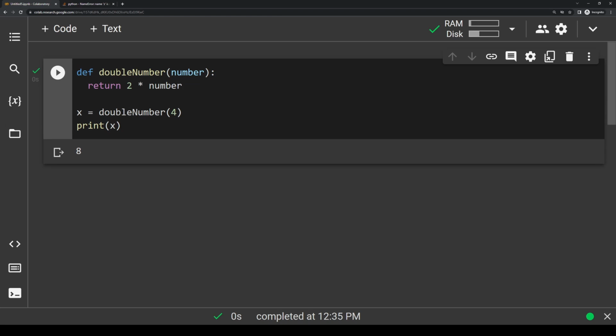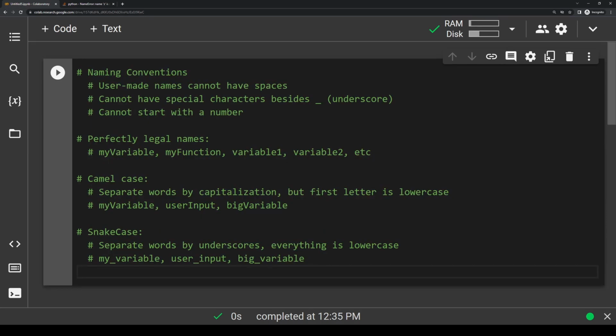Computers don't really ever make mistakes when it comes to software, because computers only do exactly as they're told. If there is an error in your code and your code isn't doing what you want, the mistake is from the programmer, not the computer. So as tempting as it may be to say, wow, this computer is stupid and doesn't understand what I'm trying to do, remember that a computer is only as smart as the programmer. In regards to getting errors, you just have to adopt the mindset that, oh, this means I did something wrong, not the computer.